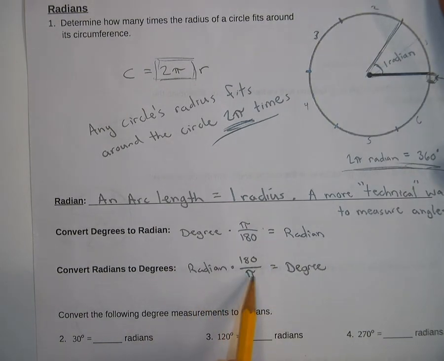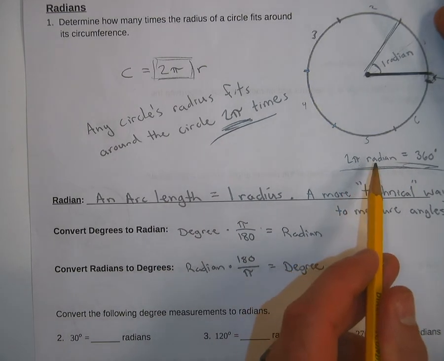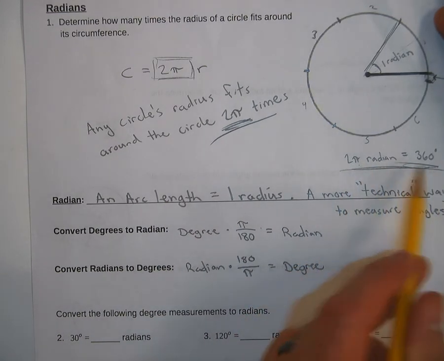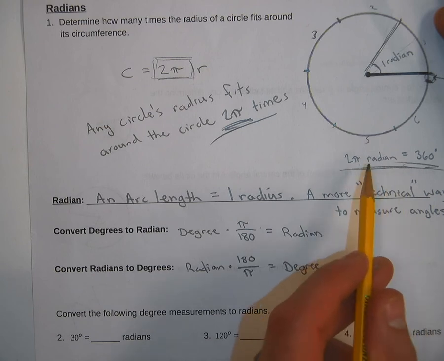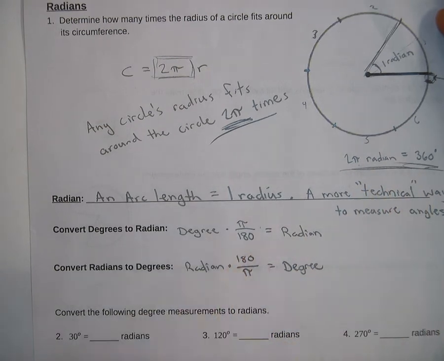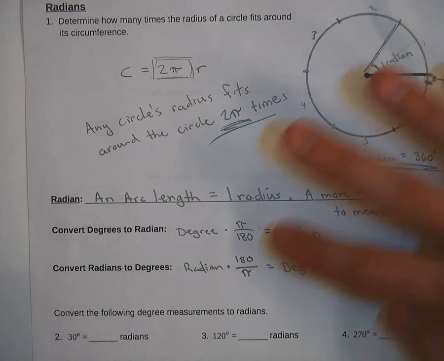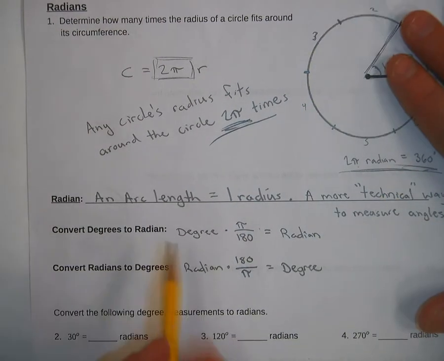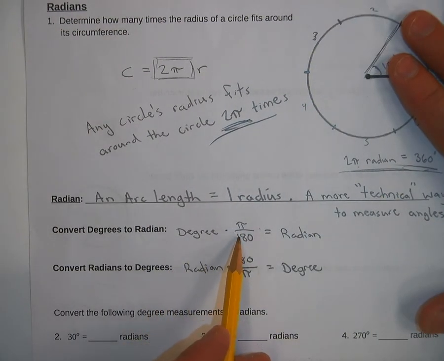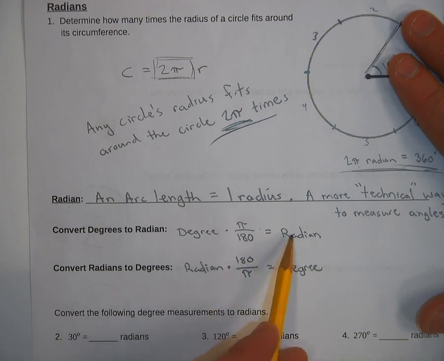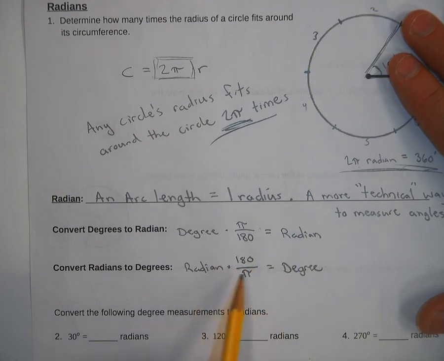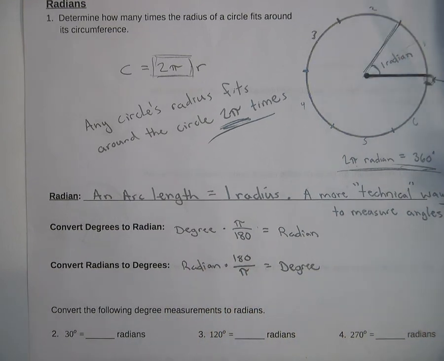Whereas here, you're dividing out the pi, and the 180 comes from the fact that there's 2 pi radians in 360. If we divide that 2 across, that's where you would see pi radians equals 180. So we divide that 360 by 2 is where the 180 comes in from. So if you have degrees, you're going to divide by 180 and put a pi on it to get radians. If you have a radian, you're going to divide off the pi, get rid of the pi unit, and multiply it by 180 to get back into degrees. It's kind of the conversion.